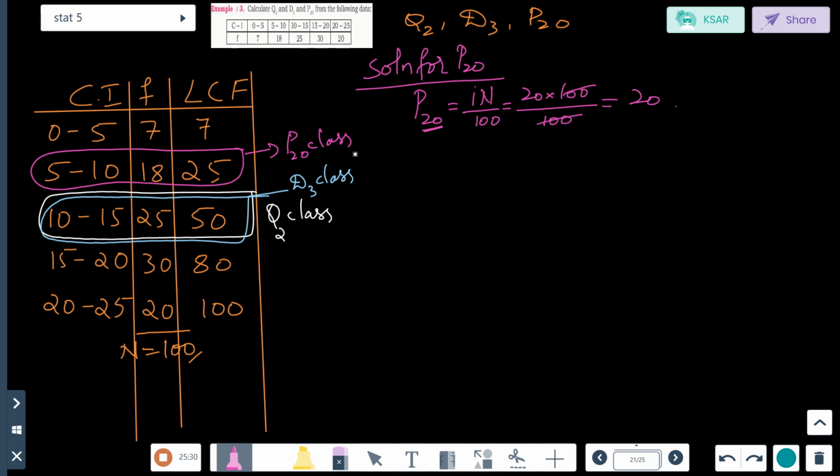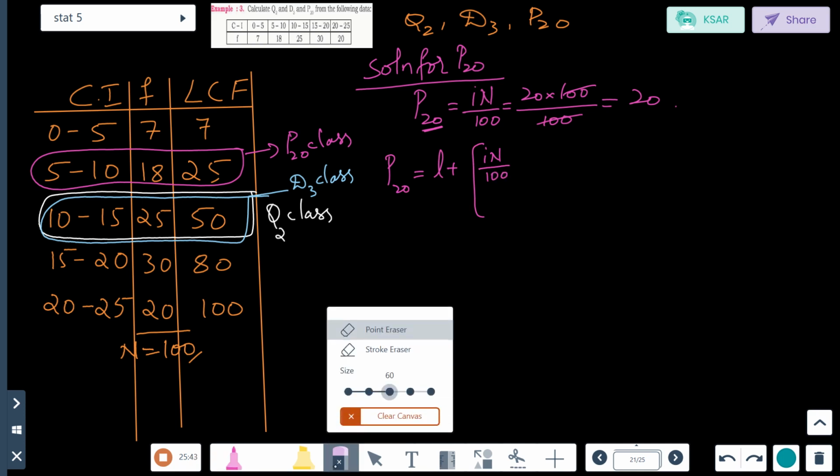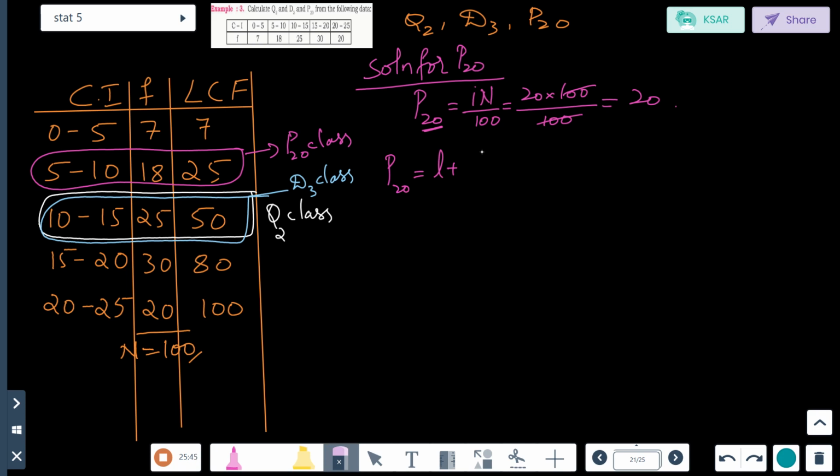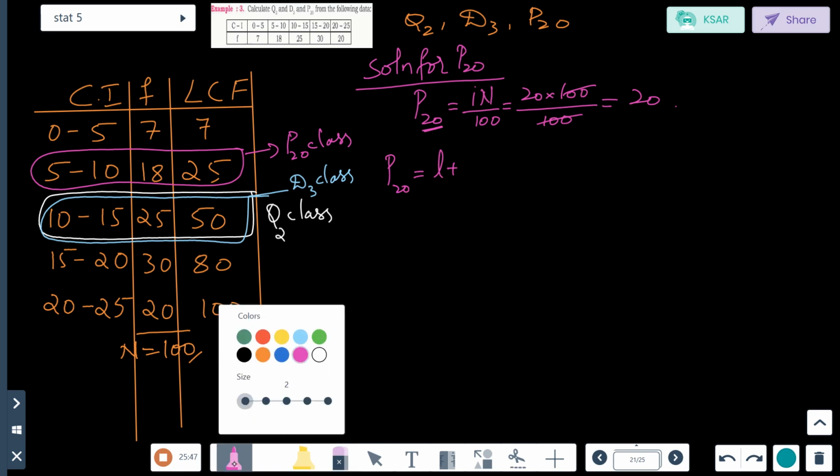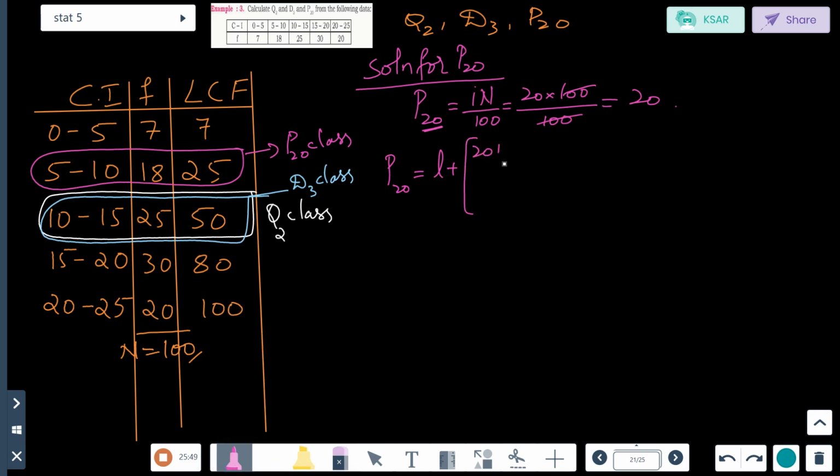Now, what is the formula? P20 is equal to L plus, not i n, you can write i n or you can directly write 20n by 100, minus CF divided by F into C. Now for this 20n by 100 you have already found out it is 20.